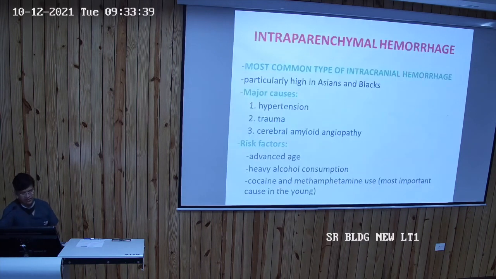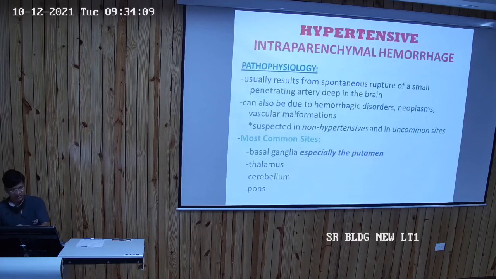And this intraparenchymal hemorrhage is the most common type of intracranial hemorrhage, particularly high in the Asians and the blacks. The major causes of intraparenchymal hemorrhage are hypertension, trauma, cerebral amyloid angiopathy, and risk factors are advanced age, heavy alcohol consumption, cocaine and methamphetamine use. And this cocaine and methamphetamine use is the most important cause in the young. So the intraparenchymal hemorrhage is the most common type of intracranial hemorrhage.